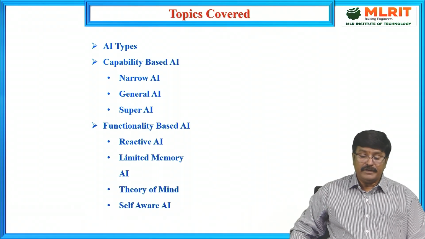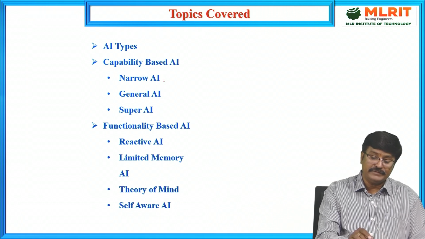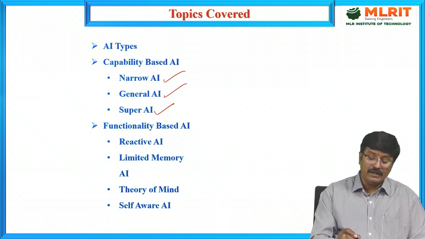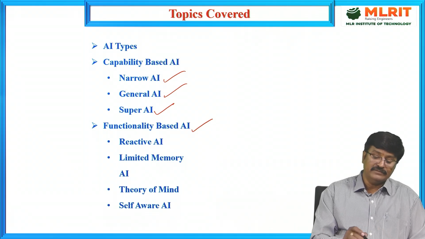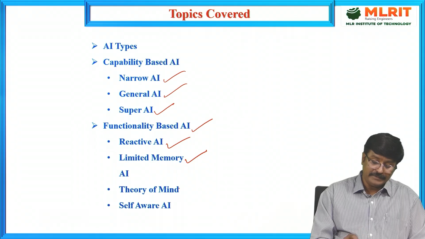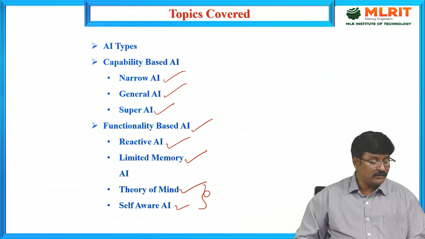And today I covered all these artificial intelligence types. In this, what are the capability-based AI? These three I covered: narrow AI, general AI, and super AI. Briefly, I have discussed their key characteristics, and then I discussed the other type, functionality-based artificial intelligence. In this, reactive AI is the very basic type of AI I discussed. Limited memory type is somewhat more advanced compared to reactive AI. Then theory of mind and self-aware AI, these are the future advancement technologies.